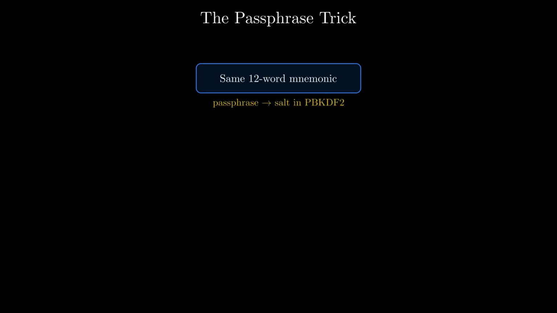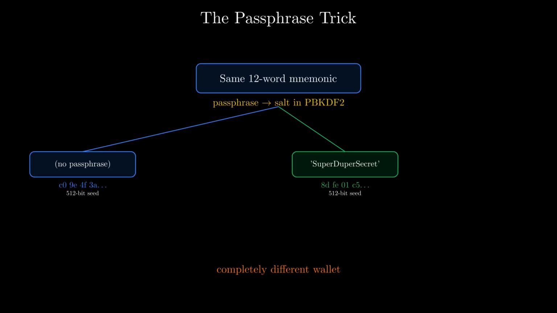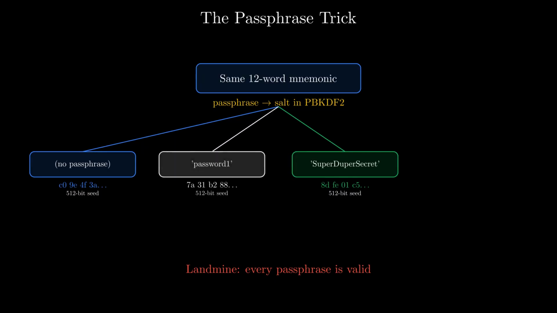Now, the passphrase trick. The optional passphrase goes into the salt. Same 12 words with no passphrase produces one 512-bit seed. Same 12 words with passphrase super duper secret produces a completely different 512-bit seed, a completely different wallet. And here's the landmine. Every passphrase is valid. There's no such thing as a wrong passphrase. A typo doesn't throw an error. It silently derives a different empty wallet.